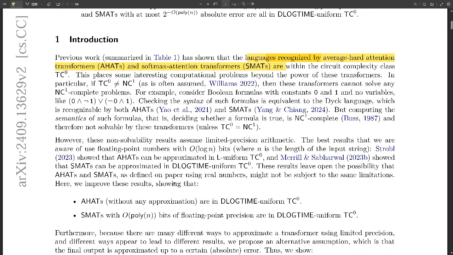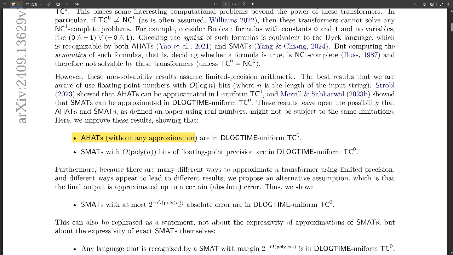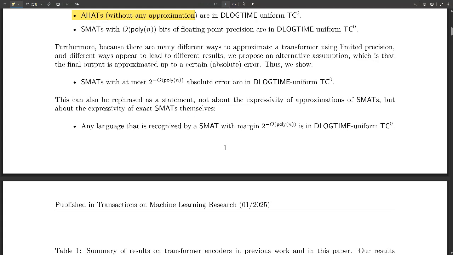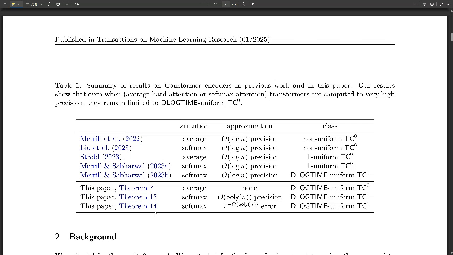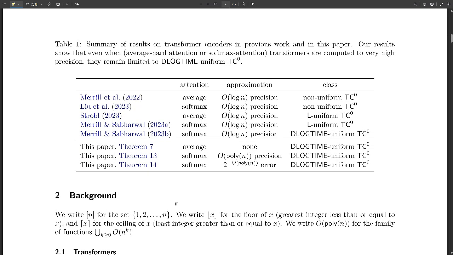Okay, so I remember reading that earlier research said that two common types of transformers, AHATs and SMATs, seem to fit into this TC0 category. But there was this idea that they were assuming limited precision, right? Like the models were working with rounded numbers or something. Exactly. And that's where Chiang's paper comes in. He asks, what if we remove that limitation? What if we give these models unlimited precision? Can they break free from TC0 then?